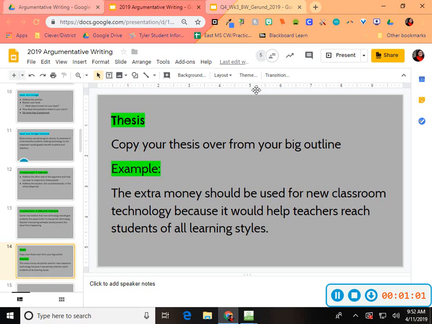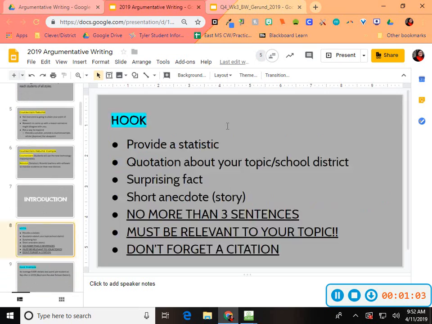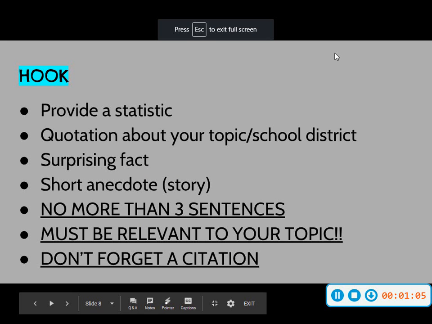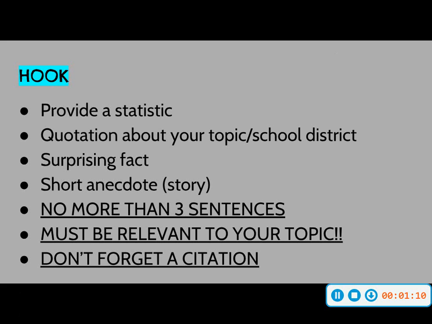For your hook, you're going to come up to the top, and you're going to pick one of these four to do a hook on. You can either provide a statistic about school sports, fine arts, or STEAM. You can provide a quotation about one of those three or the school district. You can provide a surprising fact about one of those things or the school district. But remember, if you're going to do a surprising fact about the school district, it has to relate back to sports. So maybe something like the winning record of RAPEC football team if you're doing sports or something like that.